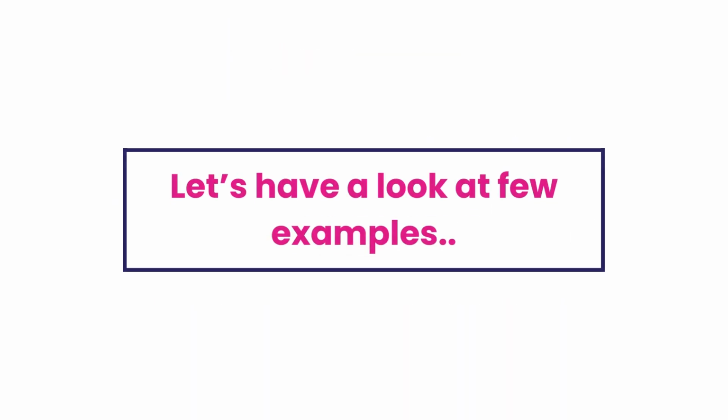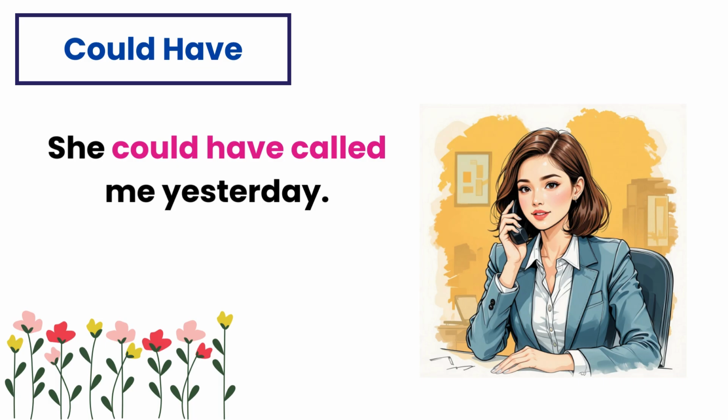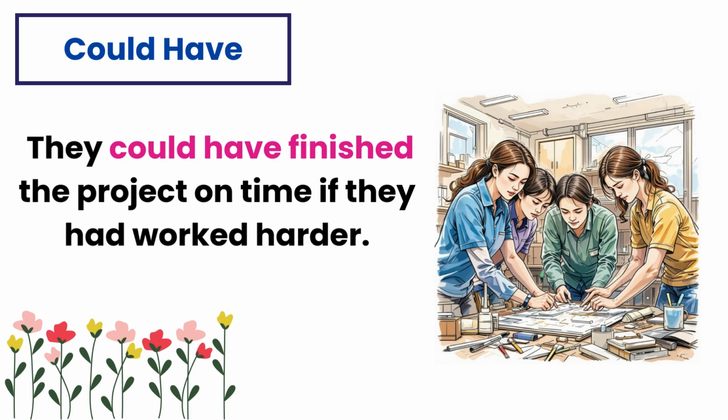Now let's have a look at some examples. She could have called me yesterday. In this sentence, could have suggests that calling was a possibility, but she didn't do it. They could have finished the project on time if they had worked harder. Here, could have indicates they had the ability to finish on time, but didn't due to a lack of effort.